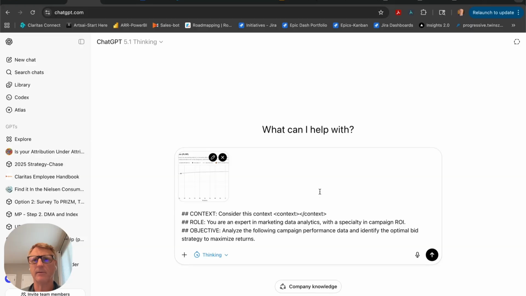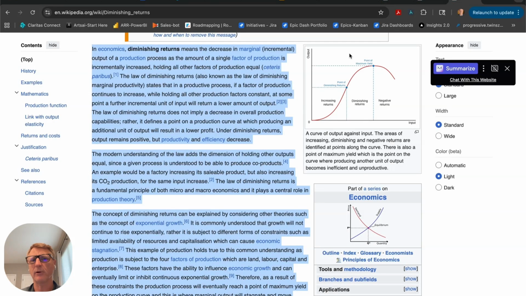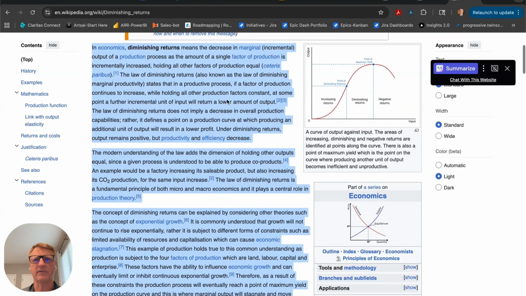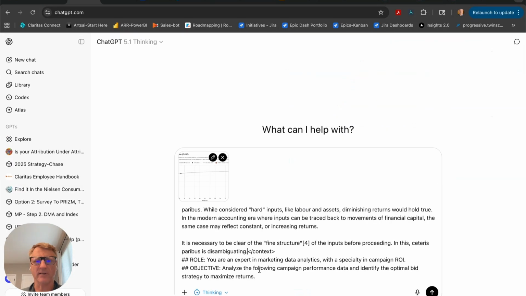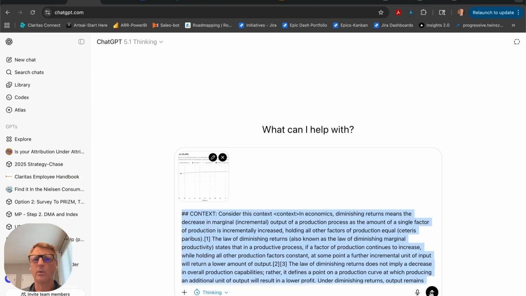The context I'm going to pull for this one is going to be, again, from Wikipedia. I'll use the diminishing returns paper. We'll see how that works. And again, we'll give it the same image. And then the third one, we're going to give it the same prompt, but we're also going to give it the data file instead of just an image.